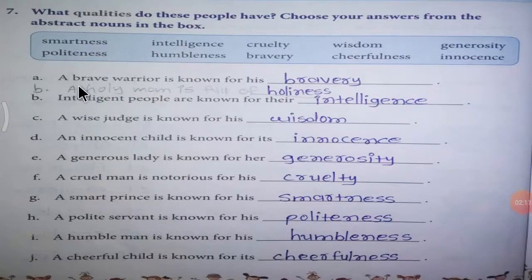Brave, bravery. Holy, holiness. Intelligent, intelligence. Wise, wisdom. Innocent, innocence. Generous, generosity. Cruel, cruelty. Smart, smartness. Polite, politeness. Humble, humbleness. Cheerful, cheerfulness. So like this you have to write answers.